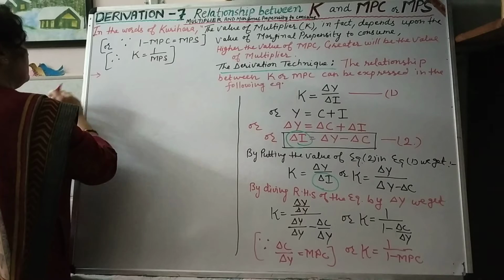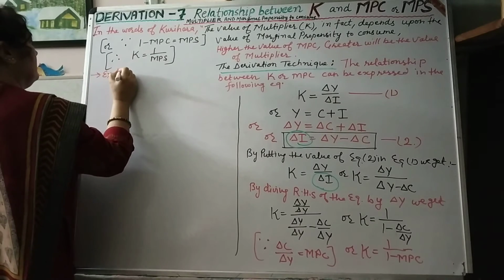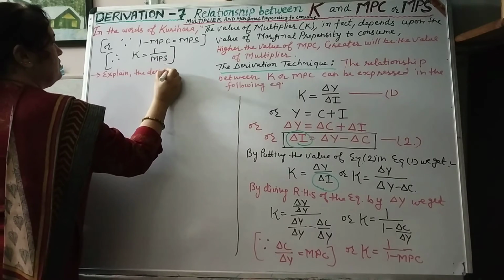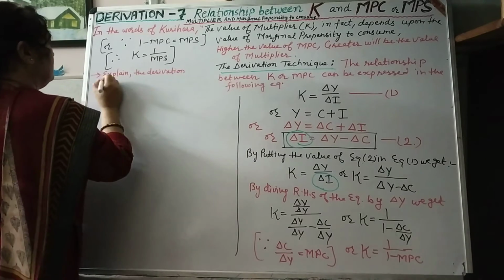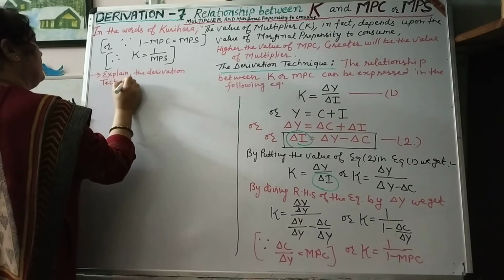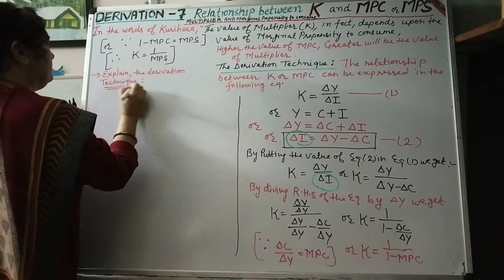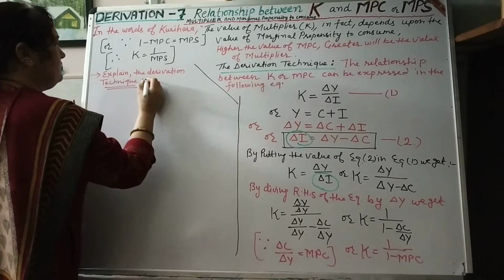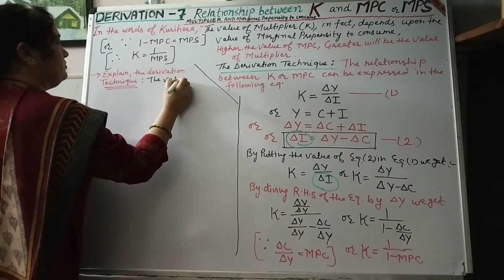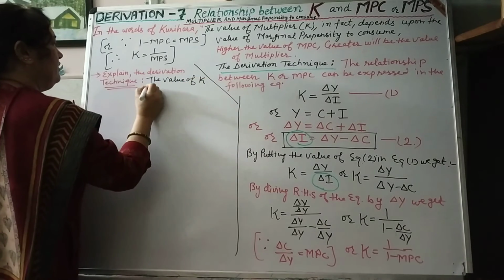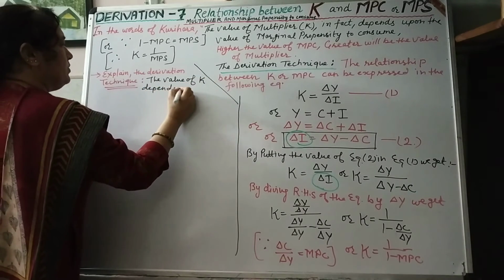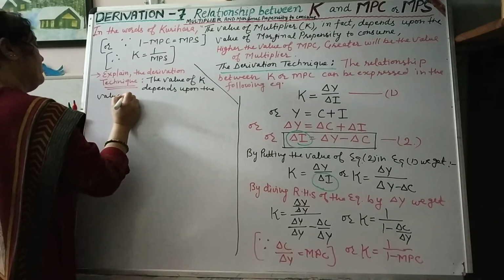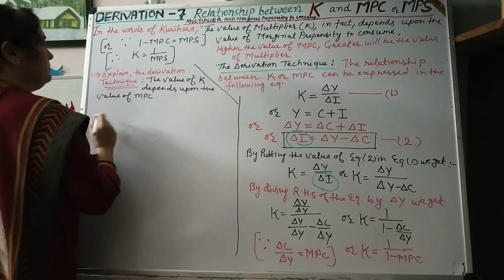Let us explain the derivation technique. The value of multiplier, the value of K, depends upon the value of MPC.